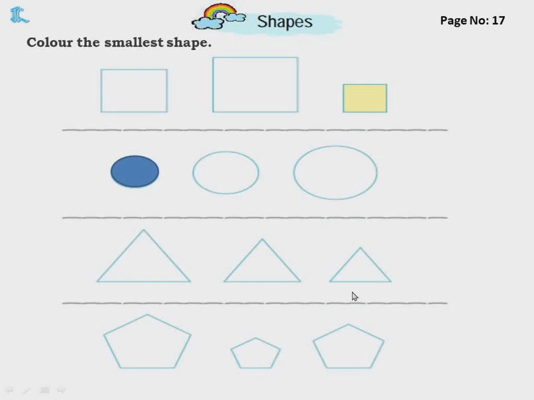Now this is a triangle. Which is the smallest? This is the smallest. So we will color this. Next, how many sides? 1, 2, 3, 4, 5 sides is called a pentagon. Which is smallest? This is smallest. So you will color this. Which is the smallest? You will color that.